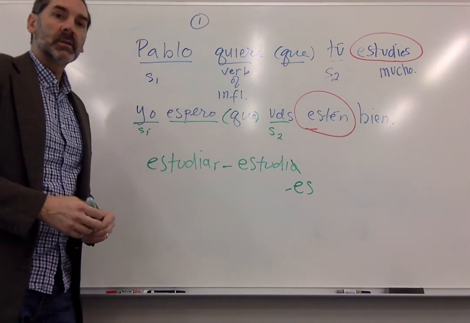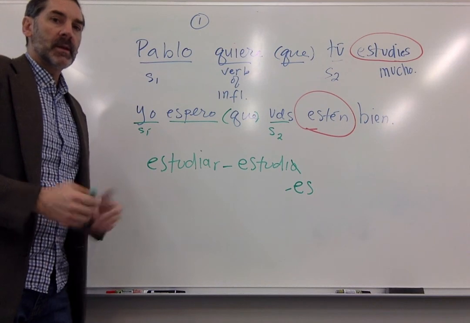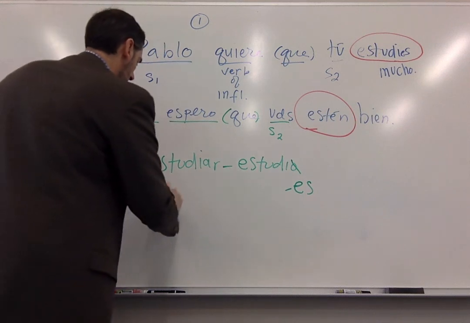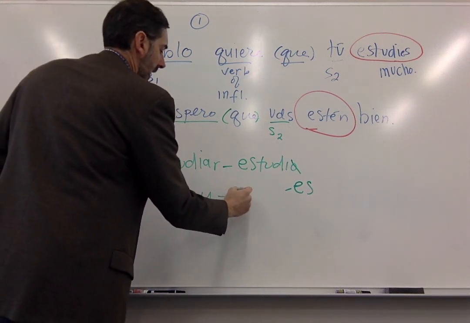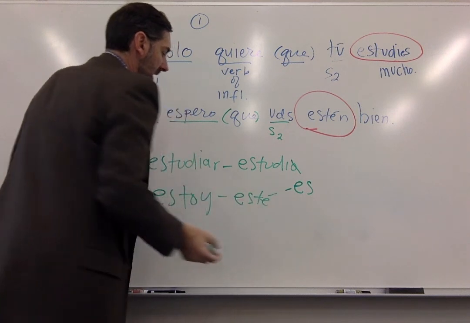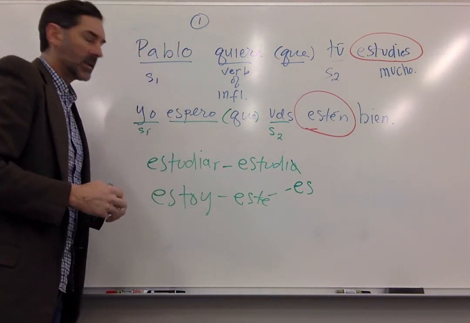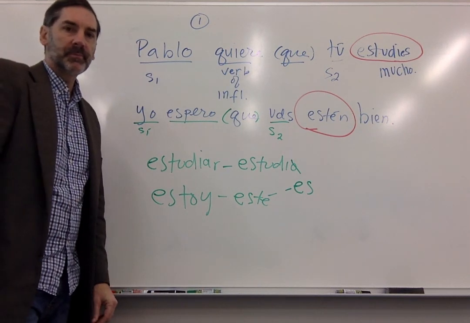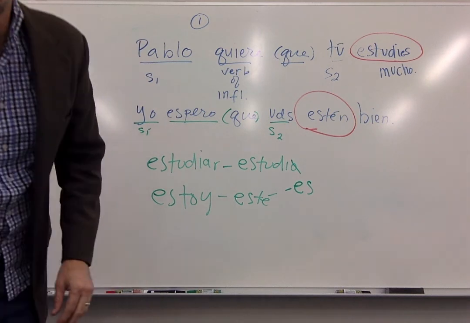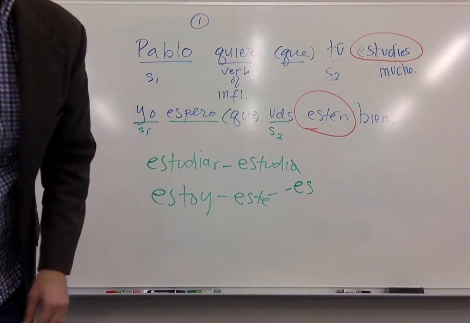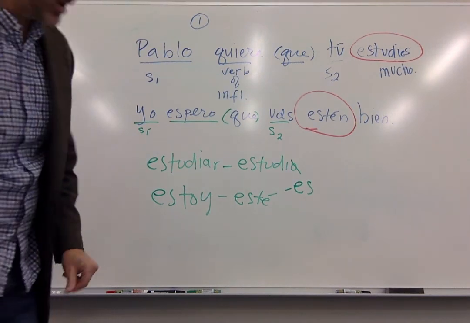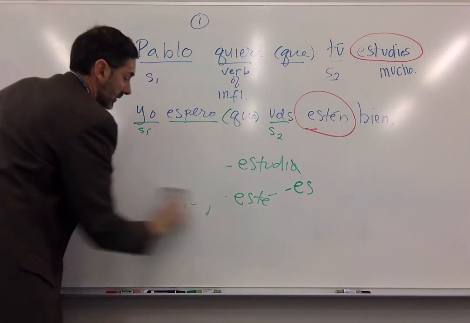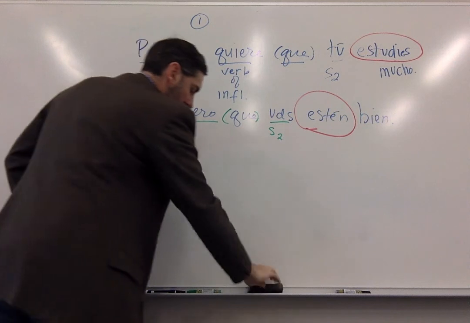Estar is an irregular subjunctive verb. Instead of the yo form estoy, we have esté, estés, esté, estemos, estéis, estén, and we'll get into some of the irregulars a bit later on in the chapter. All right? Let's look at a few expressions that will help us identify the subjunctive, and then we'll practice.